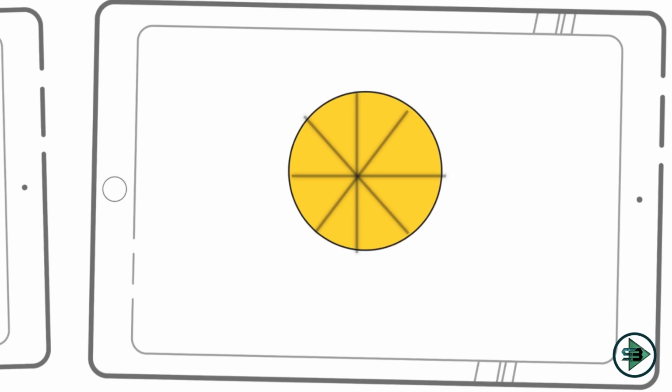Now since the given condition says that we are having not 10 but 9 seats, I'll not complete this last line, I'll just draw it halfway, such that I have 9 seats which are being placed on my table. And what is being said about Shahid? Shahid is facing away from the center. If you can see, Shahid is facing away from the center.